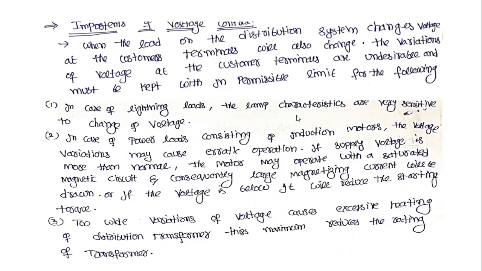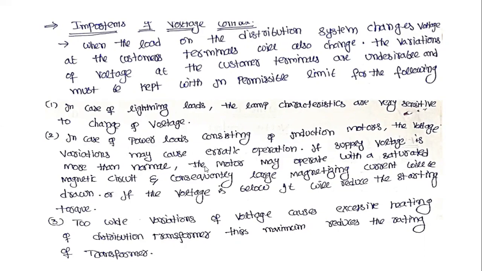Next, in case of lighting loads, the lamp characteristics are very sensitive to changes in voltage. Therefore, lamps are very sensitive to voltage variations. In case of power loads consisting of induction motors, voltage variations may cause erratic operation.